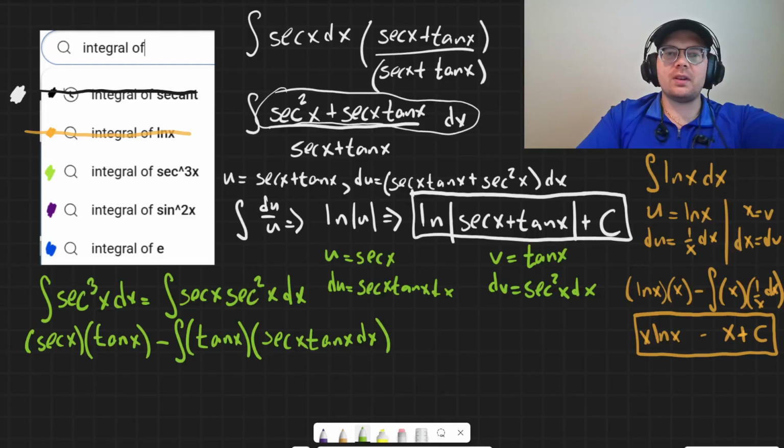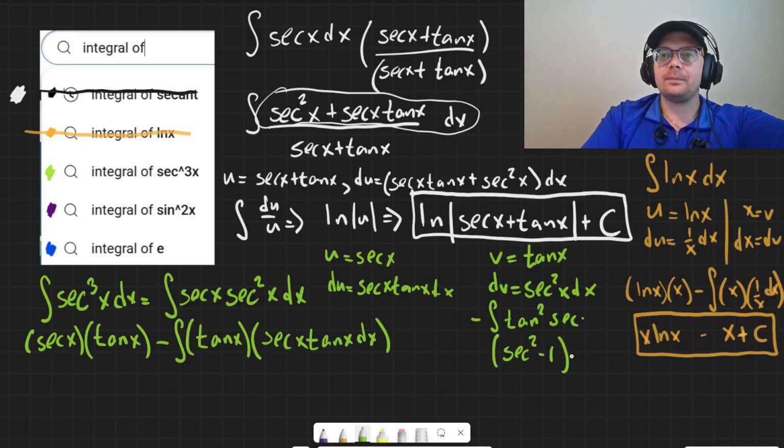Okay, so we're just going to focus on this part right here for a second. So that's going to be negative integral tan squared secant. I'm kind of doing a little bit of scratch work here, so this is not like official stuff here. Tangent squared is secant squared minus 1. So then that would be secant cubed minus secant. But remember, it's the opposite of that. So then that would just be secant minus secant cubed.